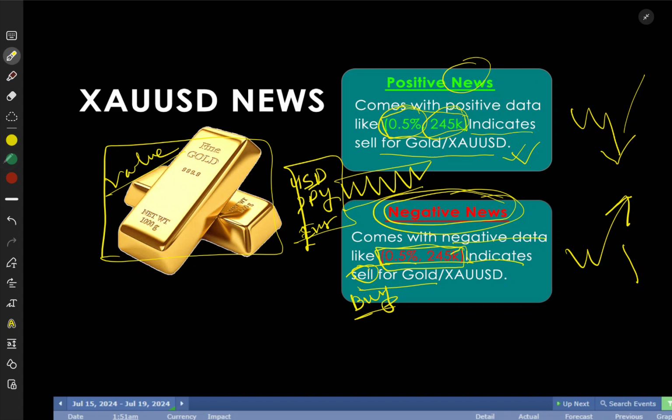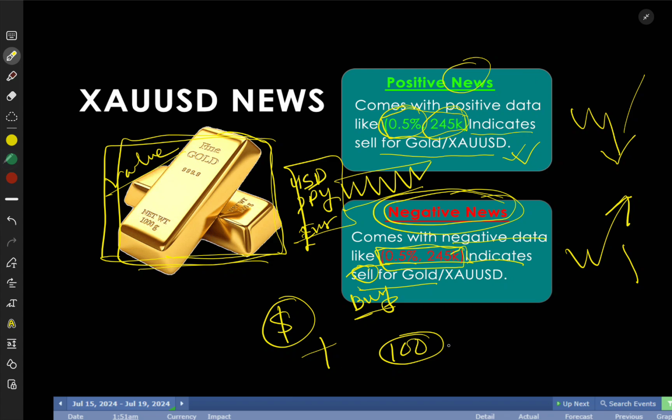What is the fundamental thing here? We just see our gold price going up and down, but the gold price is always constant. That means the gold price never changes, but your currency is getting weaker or stronger. That's why you think gold price up, gold price down. If we think gold is a constant value, and the United States dollar is variable, then if the United States dollar gains strength, suppose United States dollar power is 100 plus 1, that means 101 United States dollar power.